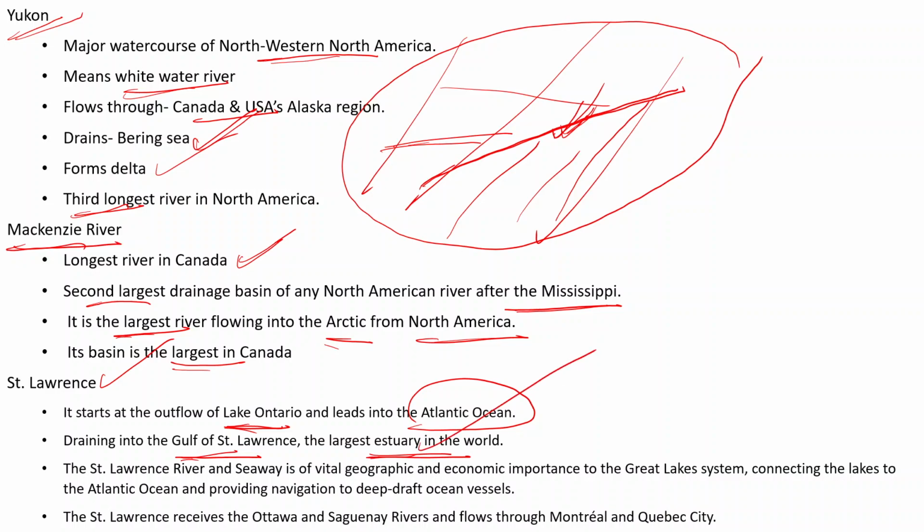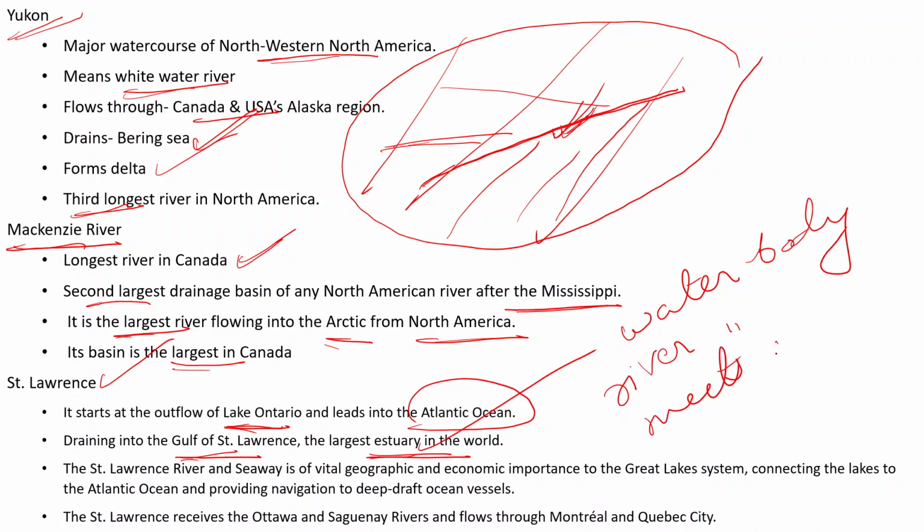Estuary is a water body where river water meets with whom? Meets the oceanic water. And because of steep slope here river is unable to deposit its sediment. Got it?